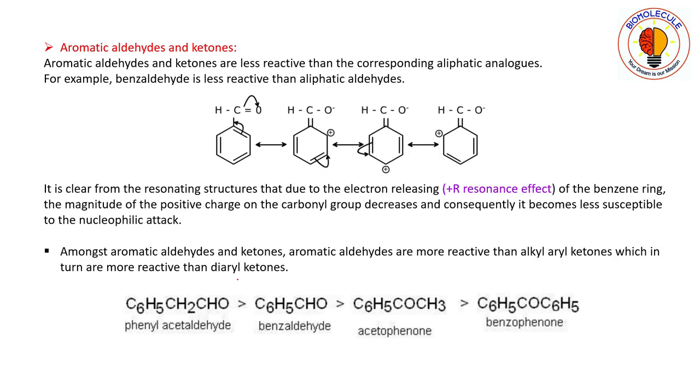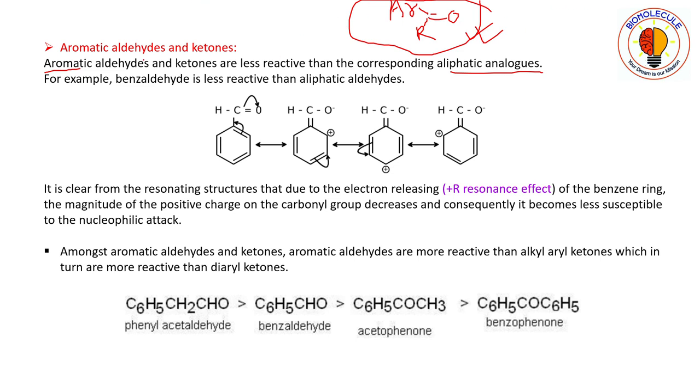Moving on to aromatic aldehydes and ketones. The aromatic aldehydes and ketones are less reactive than the corresponding aliphatic analogs. If we consider this carbonyl group and a substituent is aryl, then it is known as an aromatic carbonyl compound. This aromatic carbonyl compound is less reactive as compared to aliphatic carbonyl compounds.